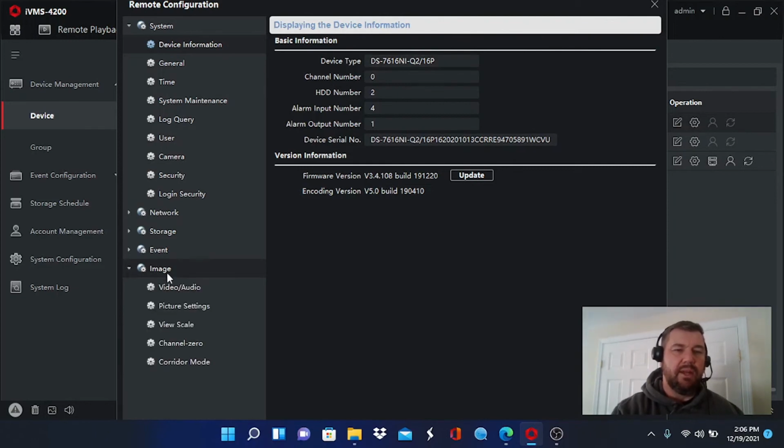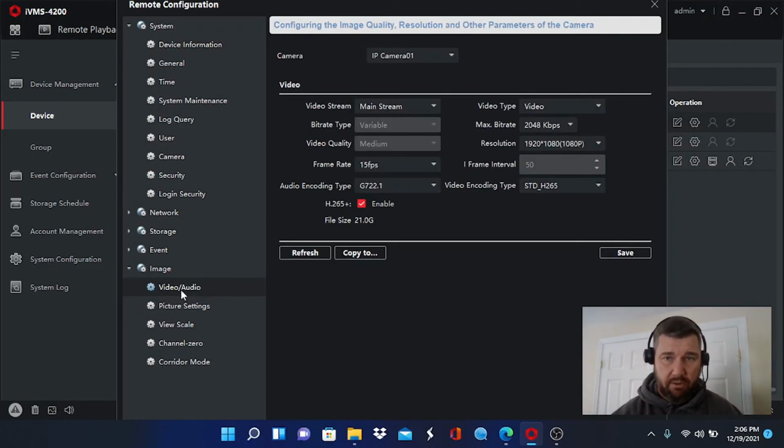Once we're logged in, we will see image as an option down here on the bottom. We want to select image and double click this video audio tab, and this will bring us to our encoding settings for each channel. Okay, and again, we talked about the tool that we used earlier to figure out how much each channel could use and still keep us underneath that 80 Mbps limit. So we know it was 15 frames per second.